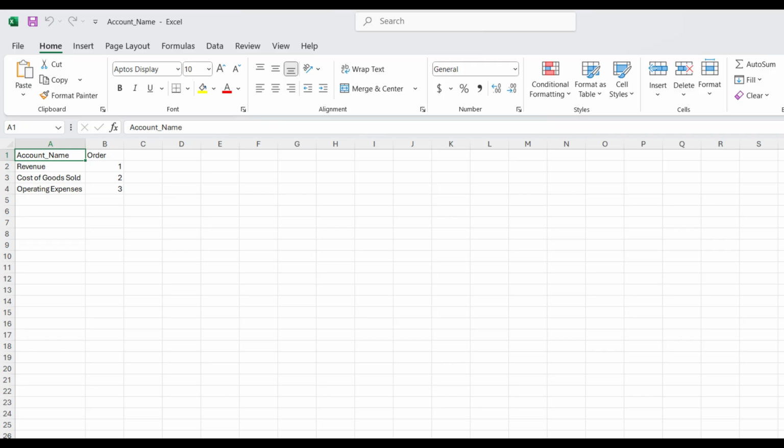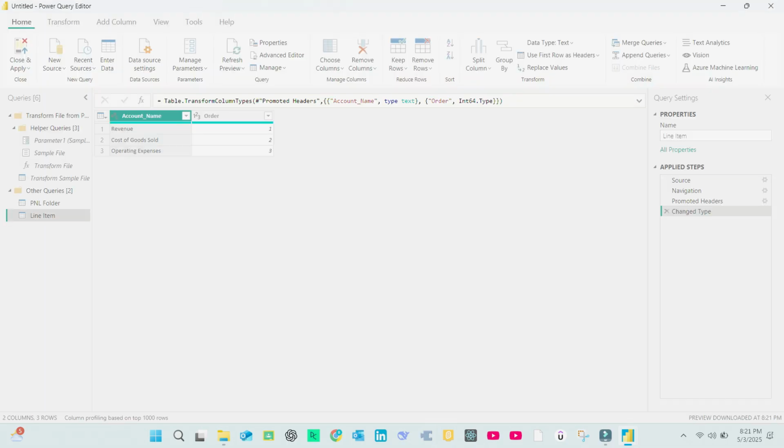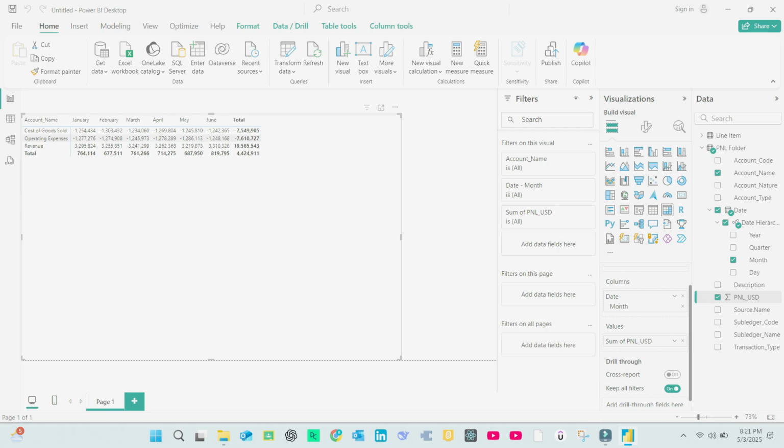Let's say you want the account names in order, like revenue should come first, followed by cost of goods sold and then operating expense. To do this, create a new file with 2 columns, account name and order. Number them in the sequence you want. For example, revenue equals 1, cost of goods sold equals 2 and so on. Save and close the file. Back in Power BI, import this Excel file, transform if needed, then click Close and Apply.